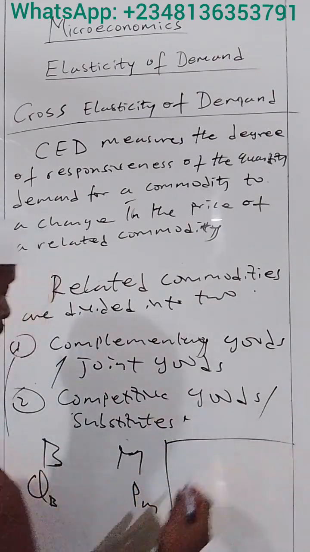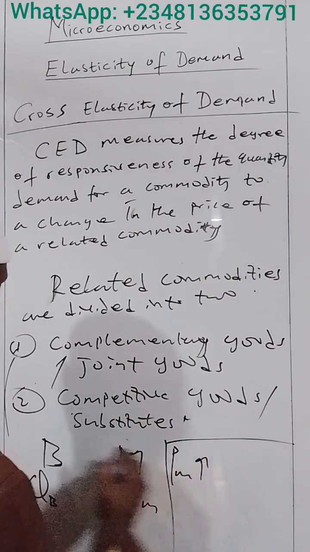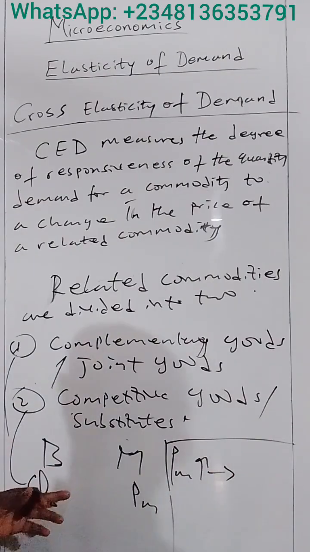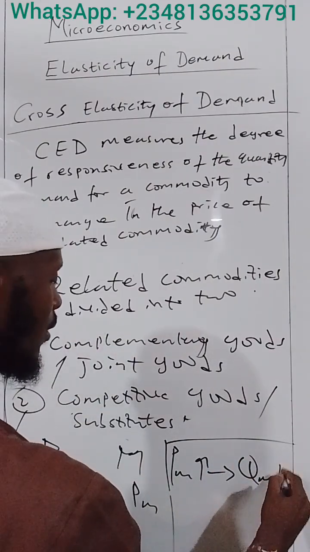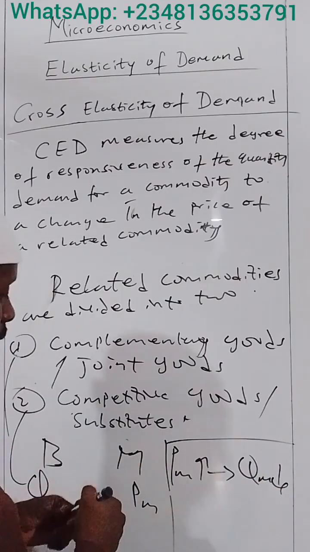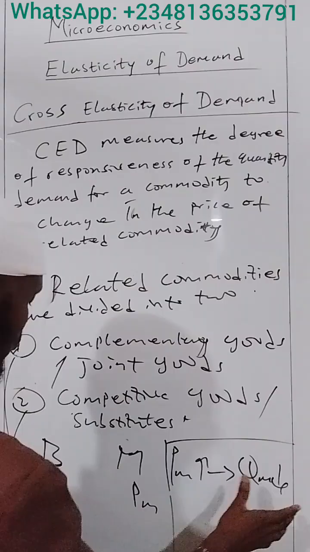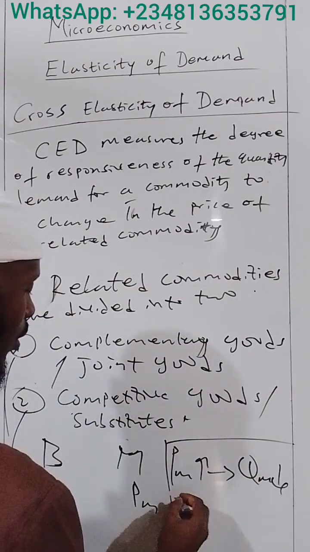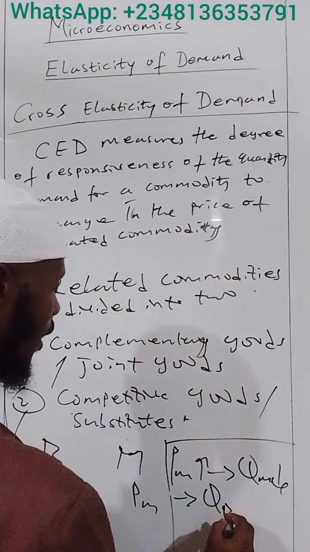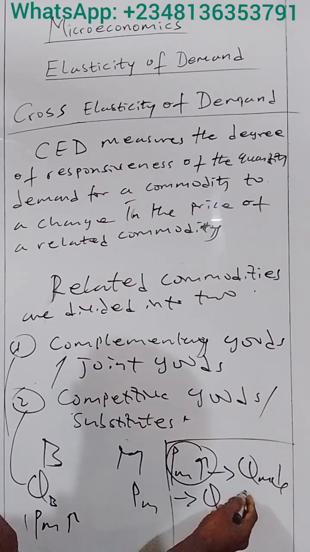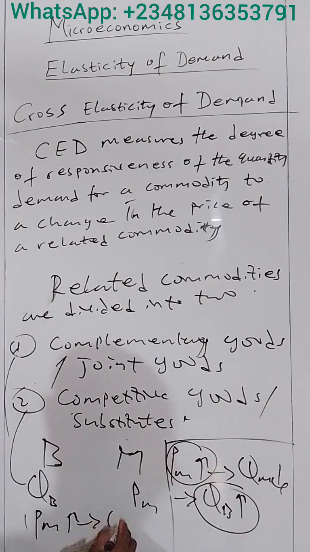The summary is that if the price of Milo rises, the quantity demanded for Milo decreases, and the people who have withdrawn from Milo switch to Bonfita. In other words, the quantity demanded for Bonfita will rise.